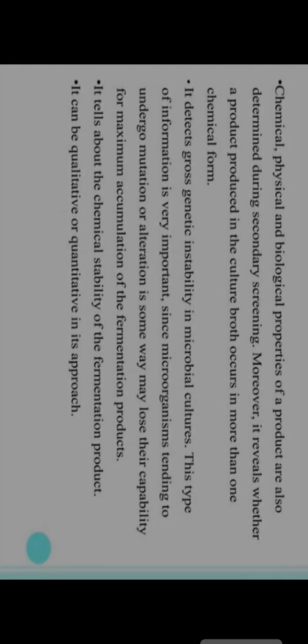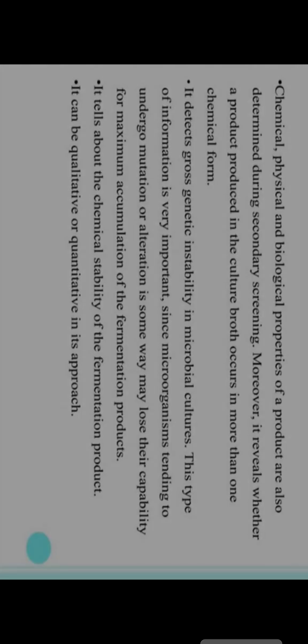Solid state fermentation, that is SSF, is defined as the growth of microorganisms on solid substrates. The advantage is a higher yield, though there is a possibility of contamination by bacteria. The disadvantage is that it causes a problem in monitoring the process and parameters, and some automation is also required, but it is difficult to maintain.